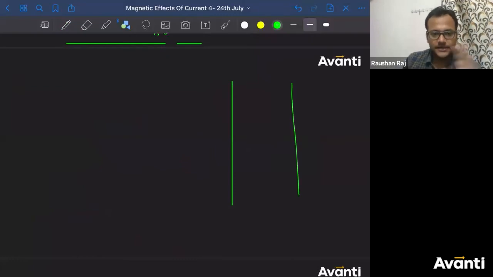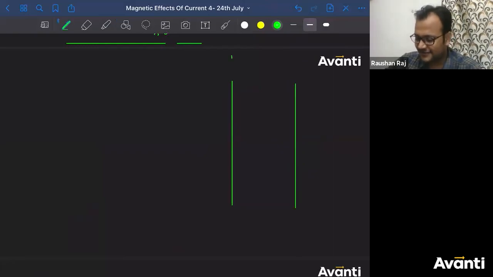There are two long wires. Arey, it's okay Pratish, it will work. Don't think that way. If your intentions are correct, no problem.